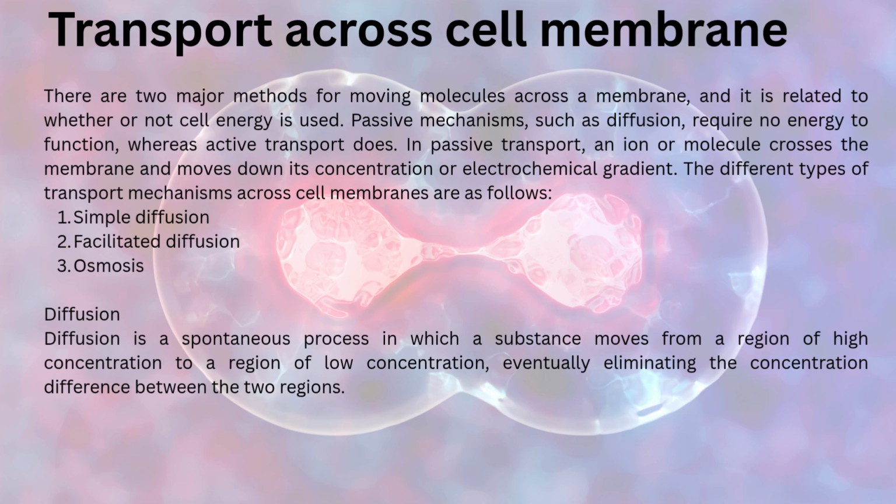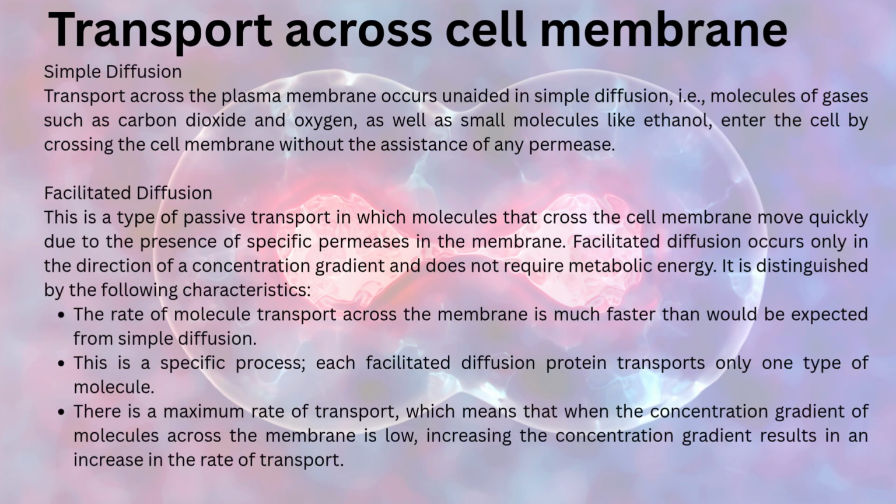Diffusion. Diffusion is a spontaneous process in which a substance moves from a region of higher concentration to a region of lower concentration, eventually eliminating the concentration difference between the two regions. Simple diffusion. Transport across the plasma membrane occurs unaided in simple diffusion, that is, molecules of gases such as carbon dioxide and oxygen, as well as small molecules like ethanol, enter the cell by crossing the cell membrane without the assistance of any permease. Facilitated diffusion.